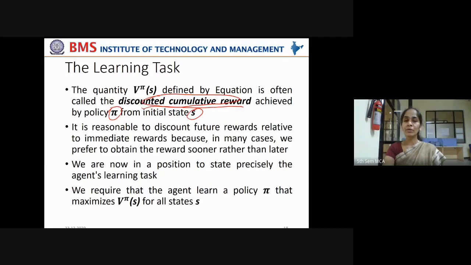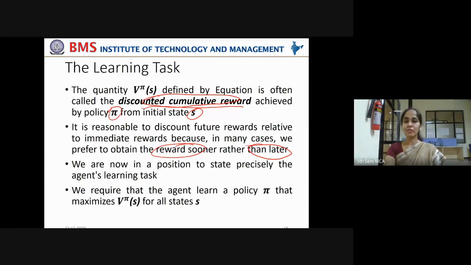Now, it is reasonable to discount future rewards relative to immediate rewards because in many cases we prefer to obtain rewards sooner, right? As I gave you the example of being awarded prize money. If you receive the reward sooner, that will be preferred over receiving the reward at a later time. That is how this mathematical representation works. Lesser importance is given to delayed rewards and more importance is given to immediate rewards.